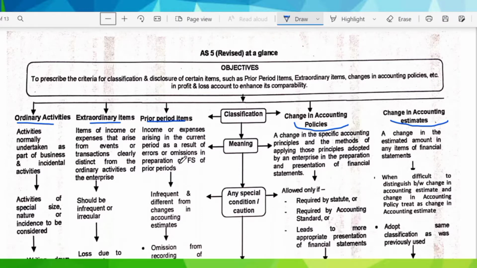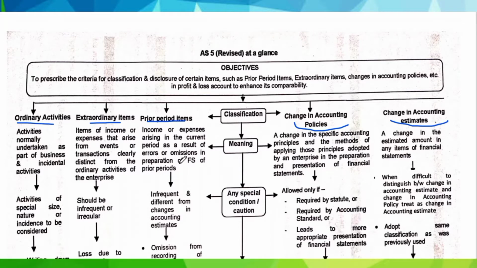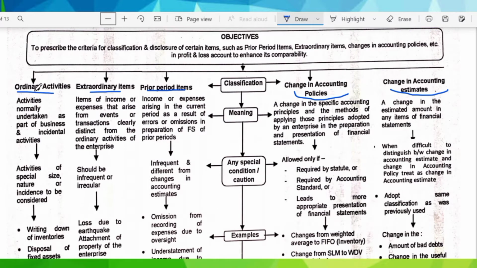As per AS5, the net profit or loss for the period is mainly divided into two categories, that is ordinary activities and extraordinary activities. Both are disclosed separately on the face of the profit and loss statement. So first we will start with the ordinary activities. What are ordinary activities? Activities which are normally undertaken as a part of business, and incidental activities, are known as the ordinary activities.